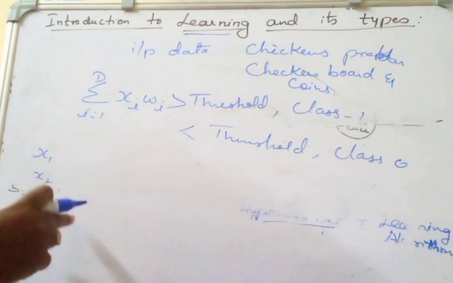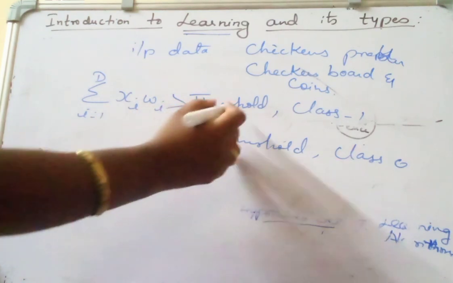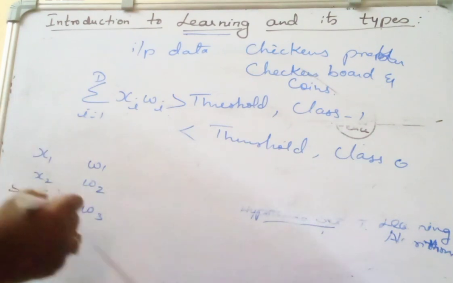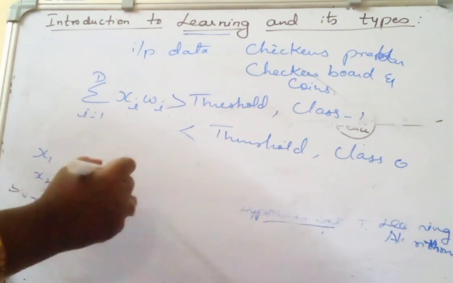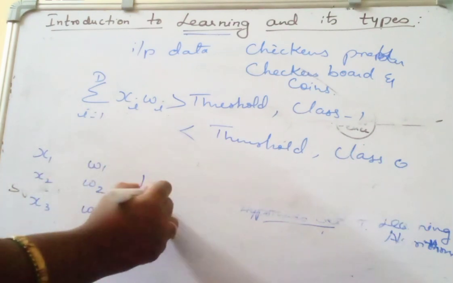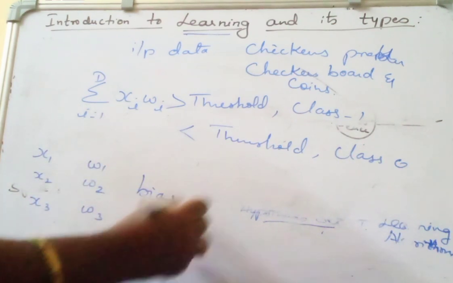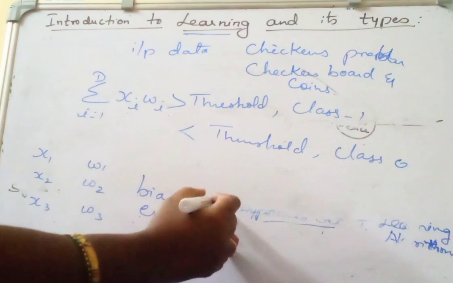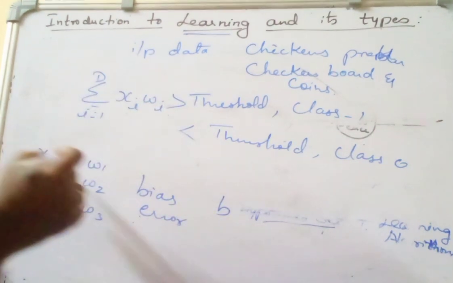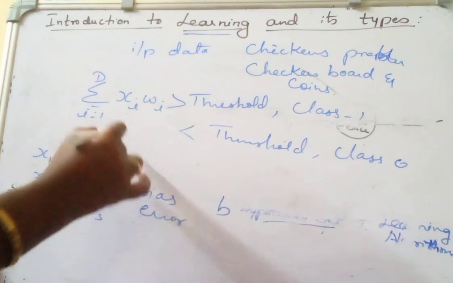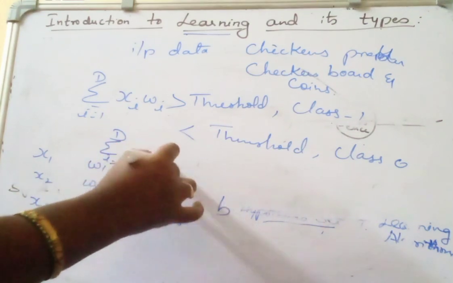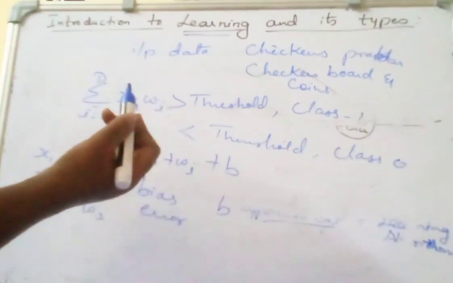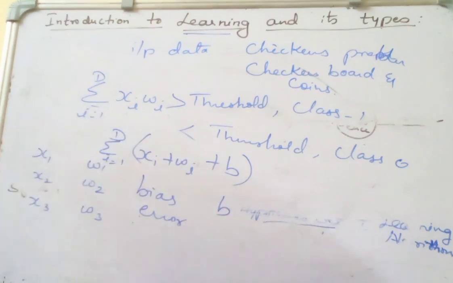x1, x2, x3 and so on are nothing but the input vectors, and w1, w2, w3 are nothing but some weights. These components might be associated with some bias. That bias is nothing but some error. This bias can be replaced by the variable b. Then this equation can be reduced as summation i equals 1 to d of xi wi plus b. That is the bias introduced, so it includes this.